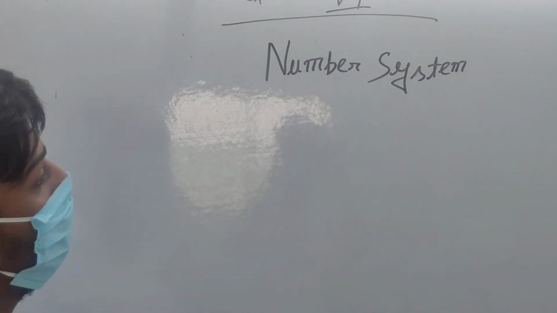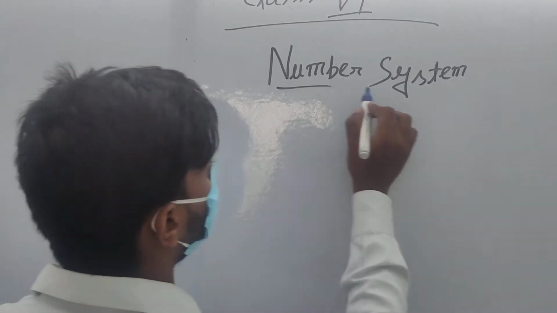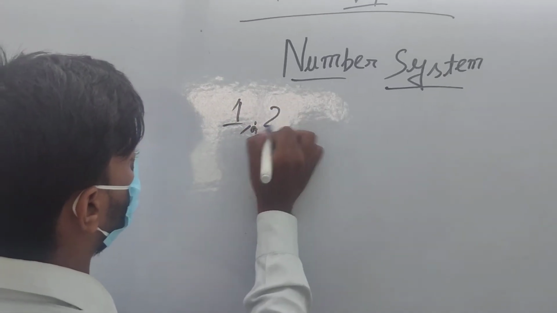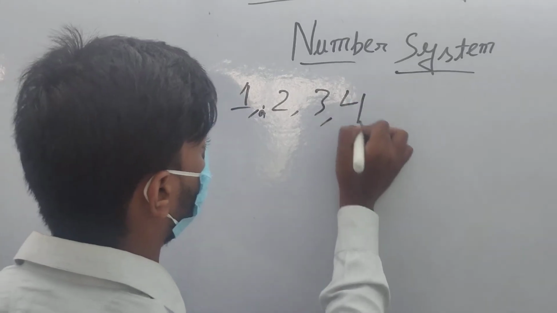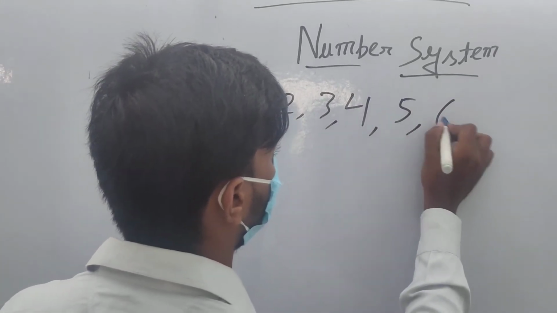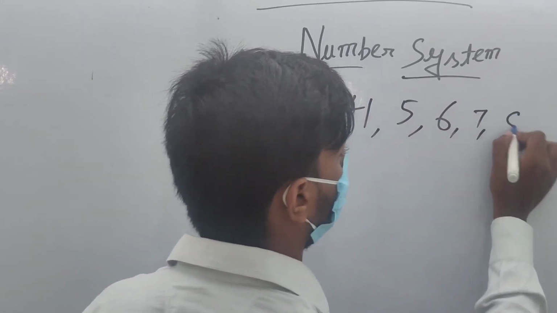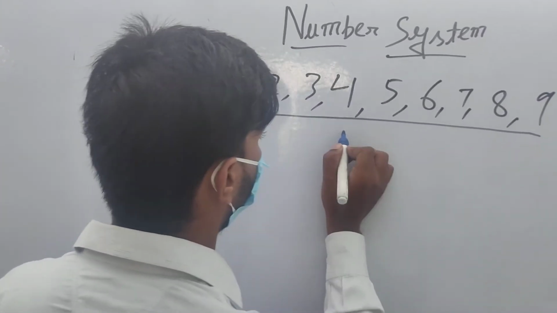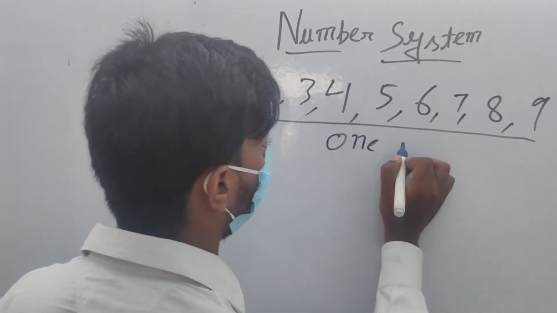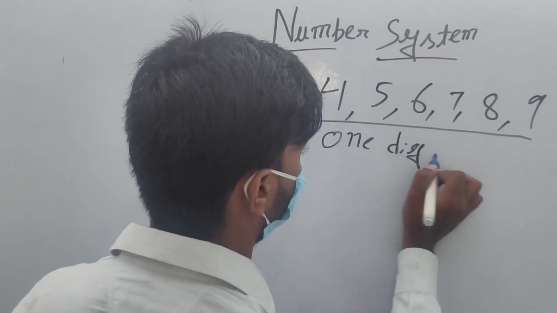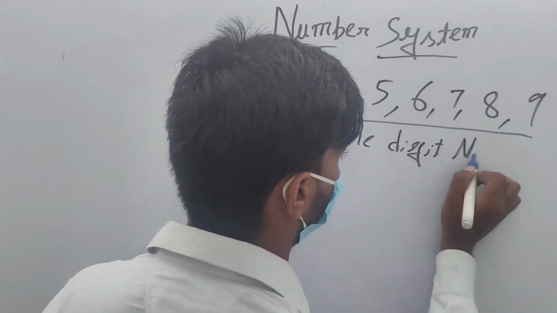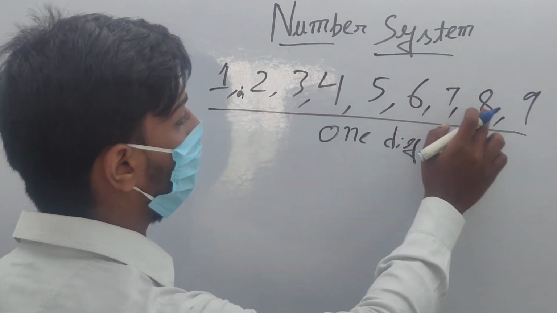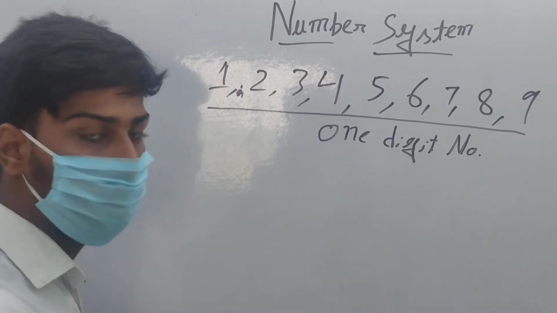So till now you have studied what numbers are. Now you have studied 1 2 3 4 5 6 7 8 9. These are all one digit numbers. These 1 2 3 4 5 6 7 8 9 are one digit numbers.